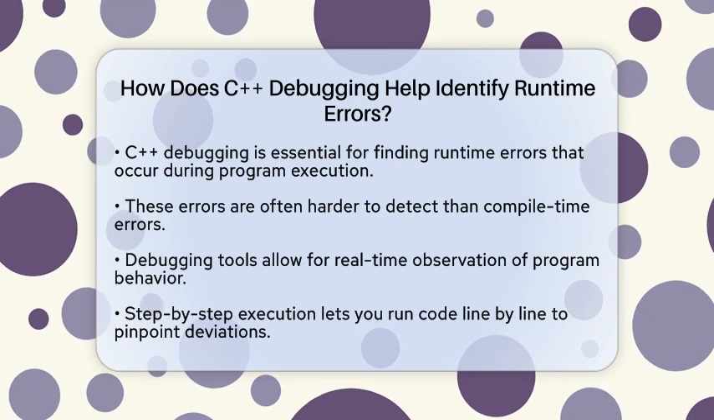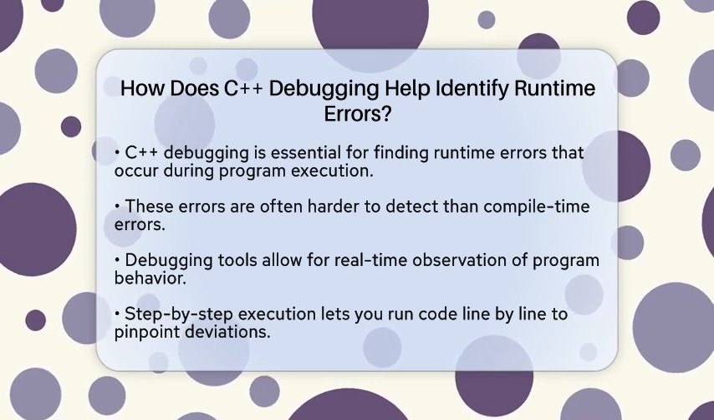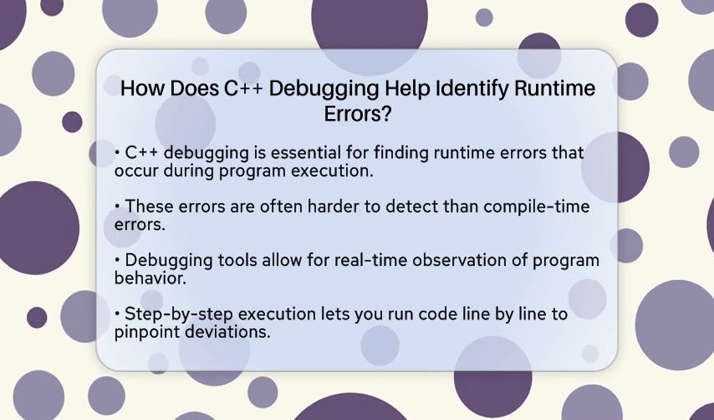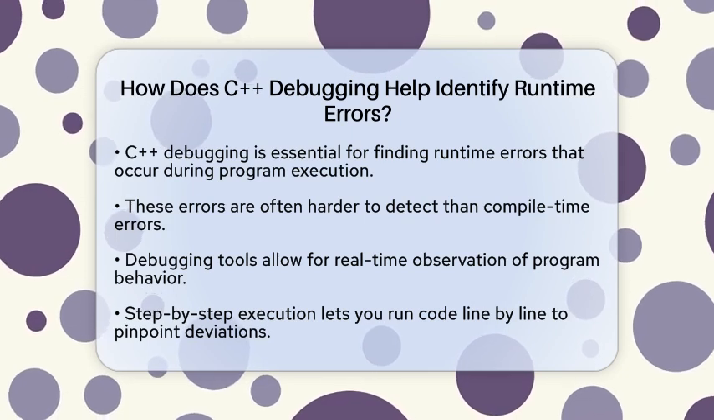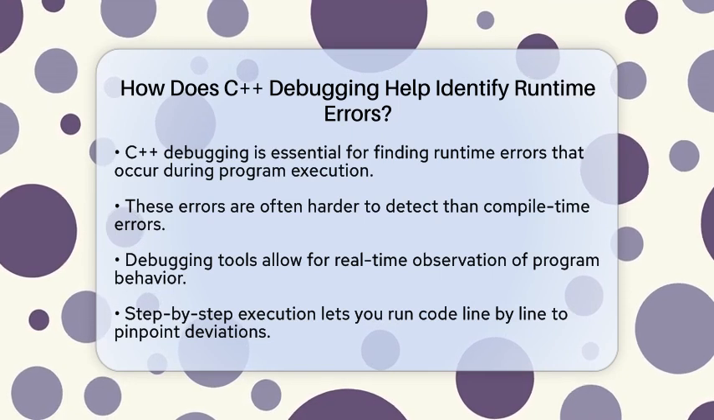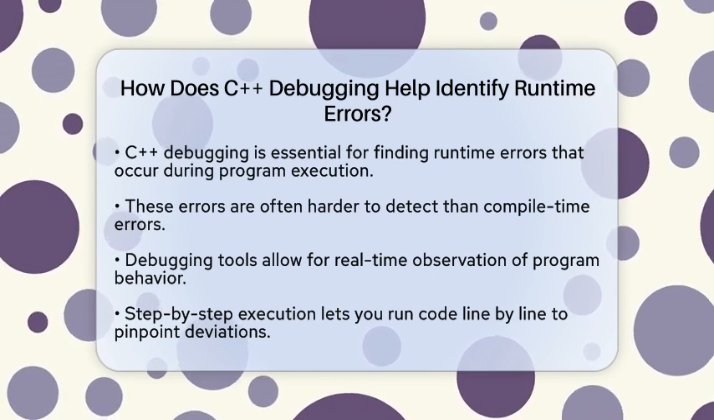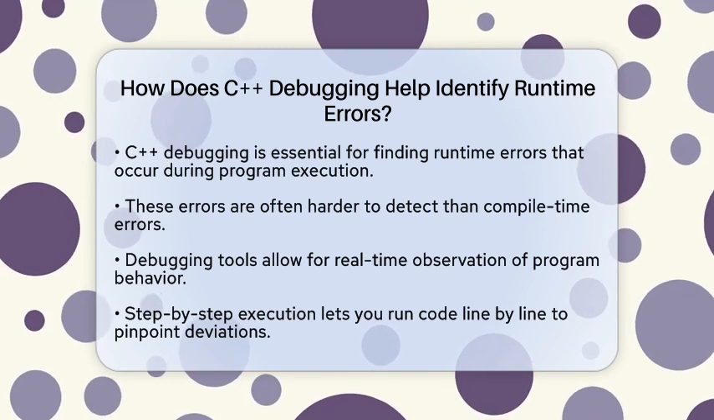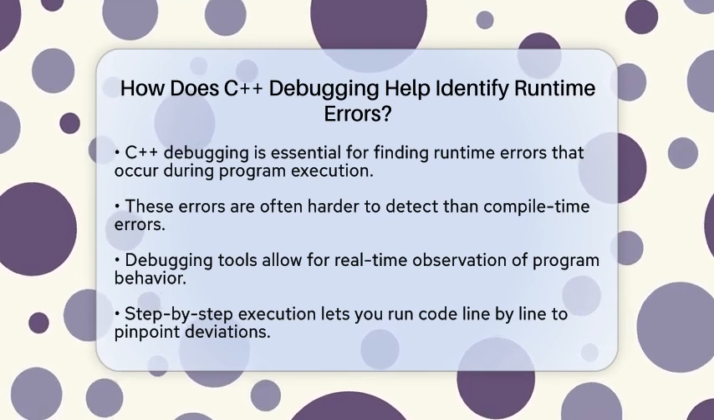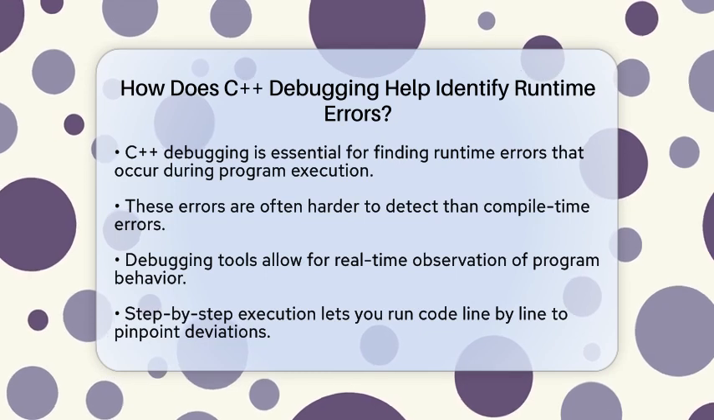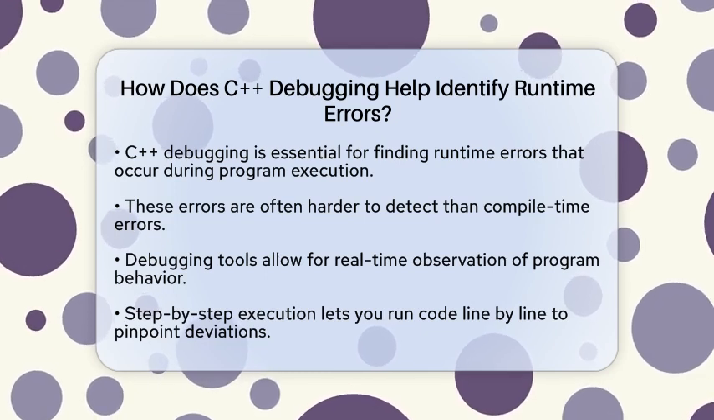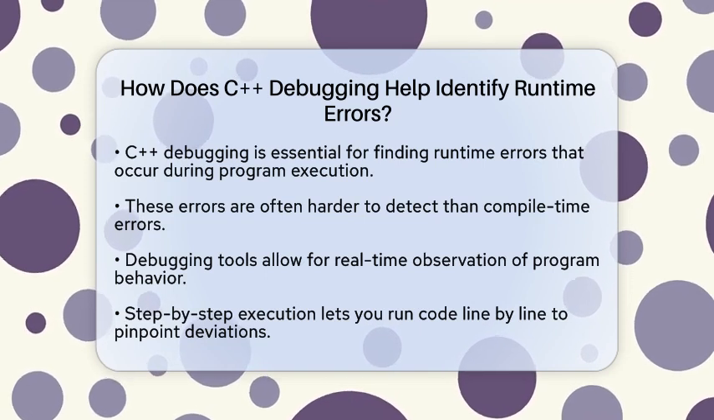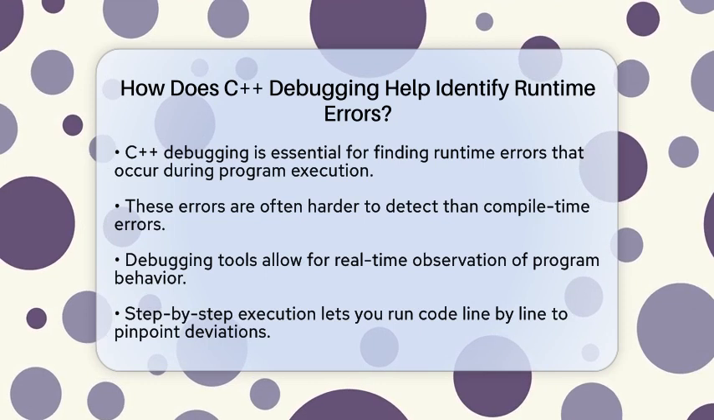These errors happen during the execution of your program and can be trickier to find than compile-time errors. Debugging tools allow you to observe your program in action, giving you a chance to see what is happening in real time. One of the first things debugging does is allow you to run your program step by step. This means you can execute your code line by line. If something goes wrong, you can see exactly where the program deviates from what you expect. This step-by-step execution is a game changer for identifying issues.